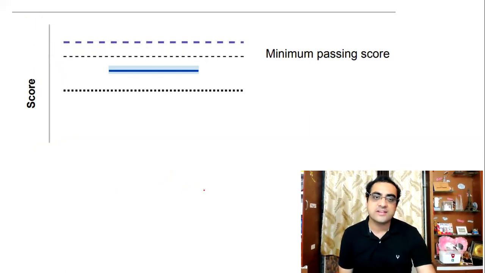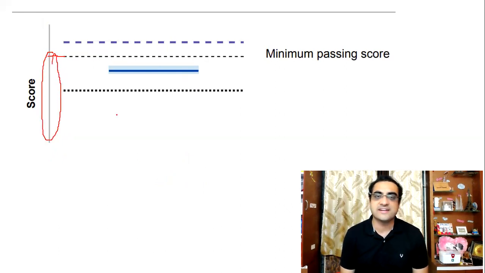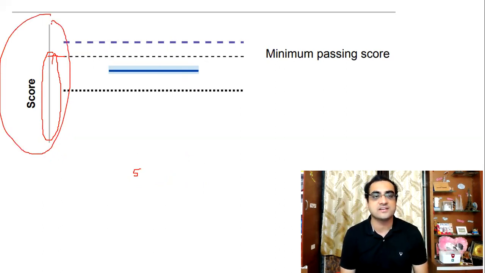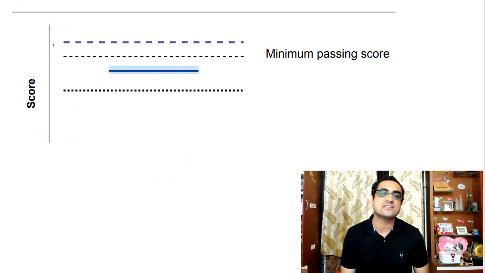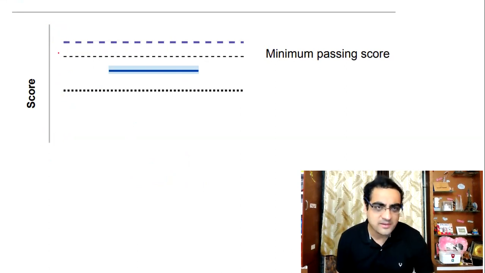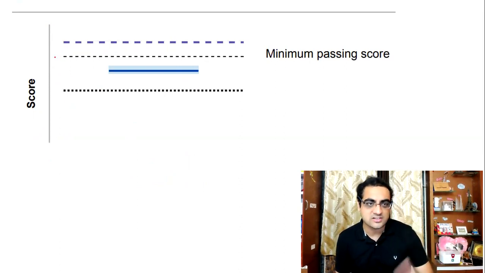Similarly, you can find out the minimum passing score, this line. From this I can find out what this distance is and then apply the same rule. Let's say this complete distance is 5 centimeters. Then 5 centimeters equals 100%. Then this particular distance equals how much? With that we can calculate the minimum passing score. But as you can see, I have not measured because I can't have a printout right now. You guys will tell me how much this distance is and how much the vertical distance is.